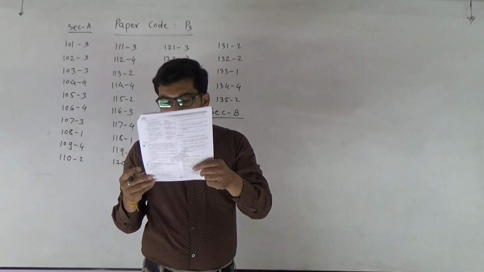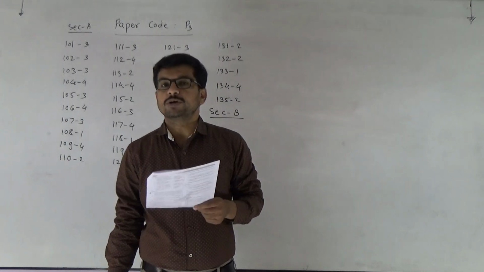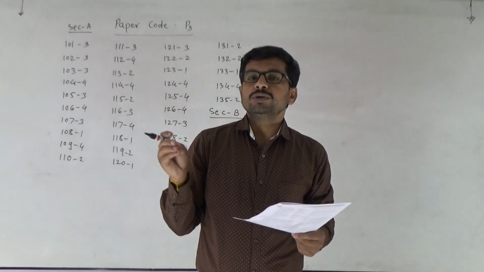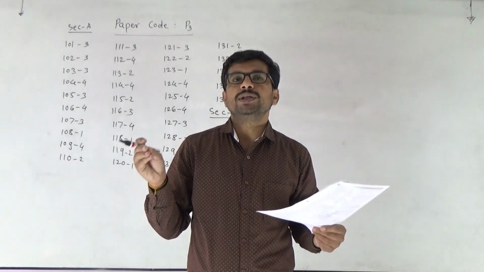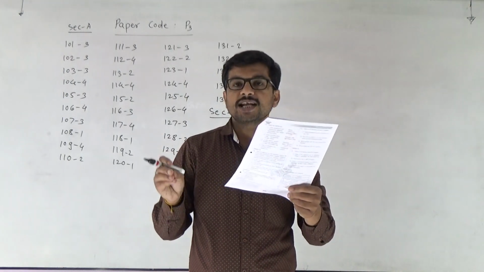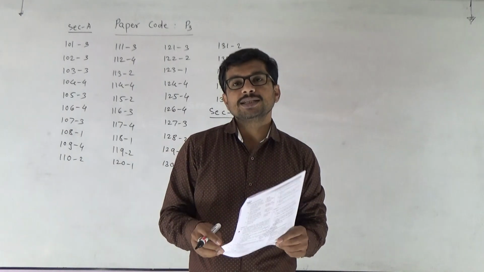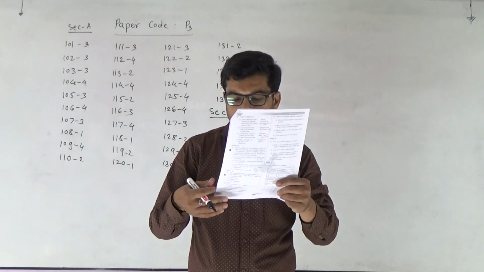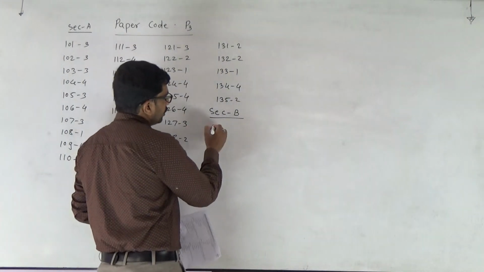What is the role of RNA polymerase III in the process of transcription in eukaryotes? When we talk about transcription in eukaryotic cells, the function of RNA polymerase III is that it transcribes tRNA, 5S rRNA, and snRNA, small nuclear RNA. So 136 का third one.